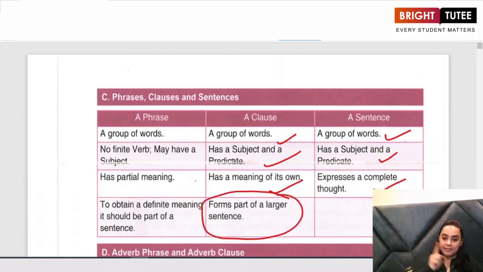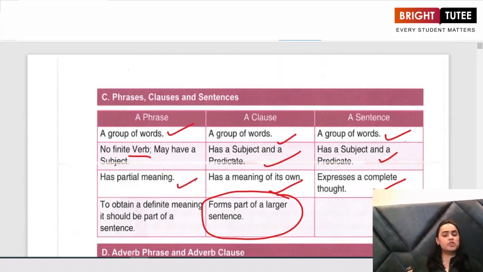And the third thing that we learned about was a phrase. It is again a group of words. It does not have a finite verb in it. It does not have a verb in it. There may be a phrase with a subject, but it does not have a verb in it.